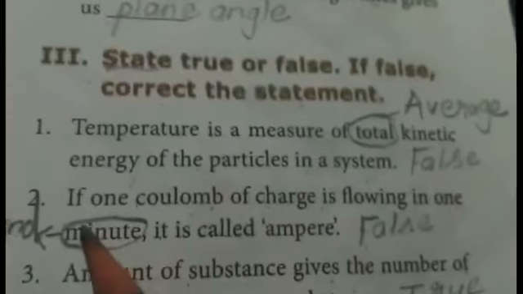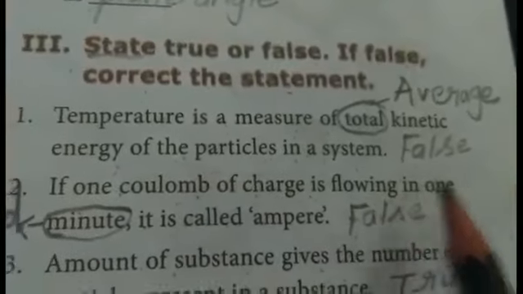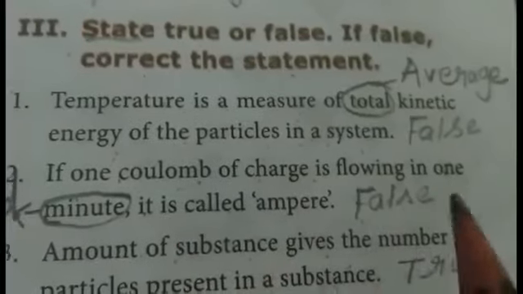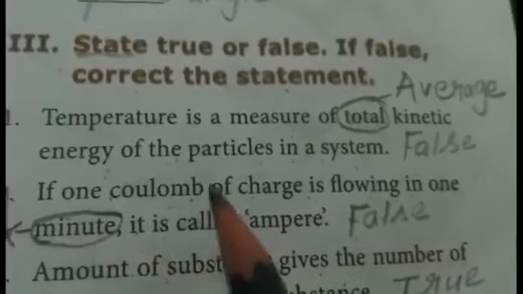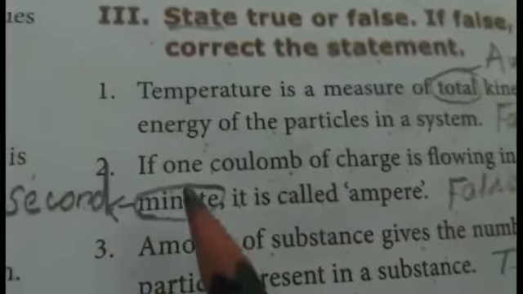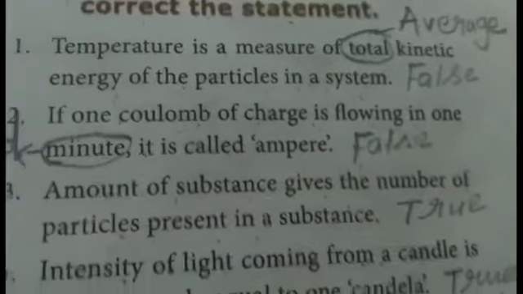And then second one, if 1 coulomb of charge is flowing in 1 minute, it is called ampere. So this statement also wrong. If 1 coulomb of charge is flowing in 1 second, so you have to take the minute and you have to write second. It is called as ampere.